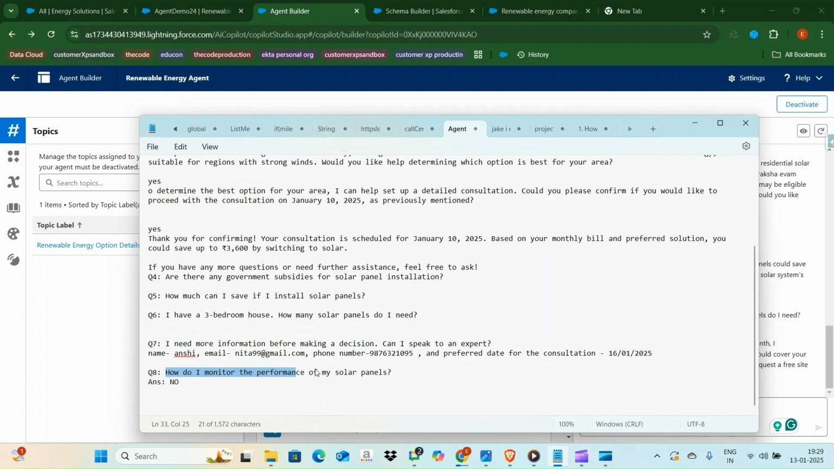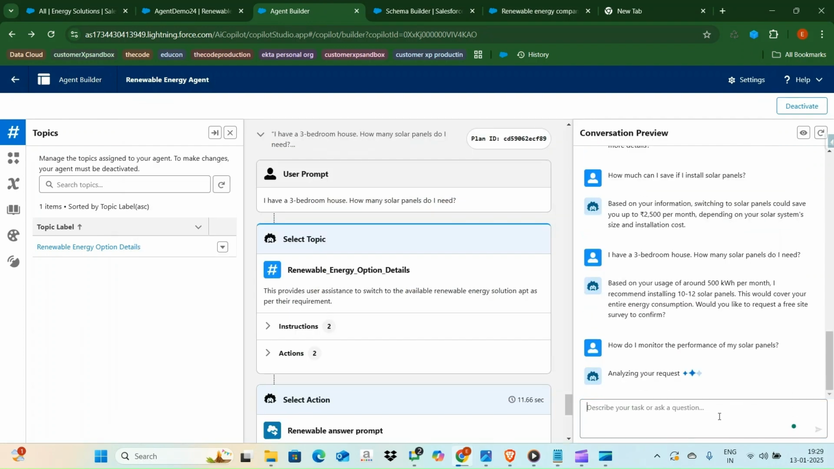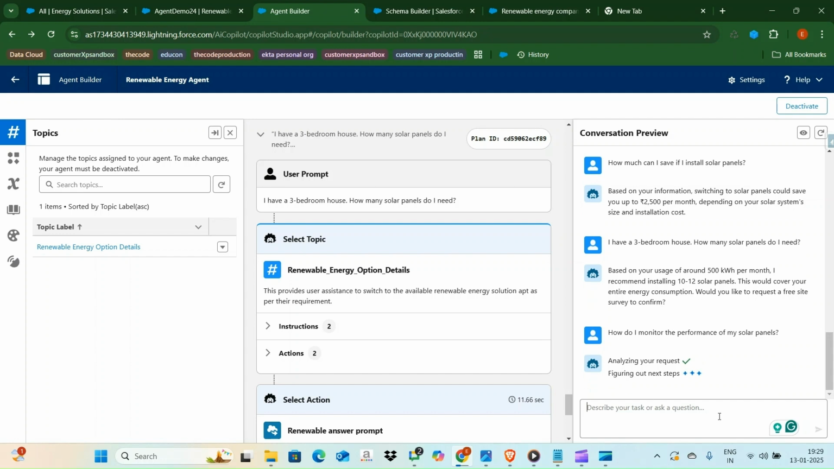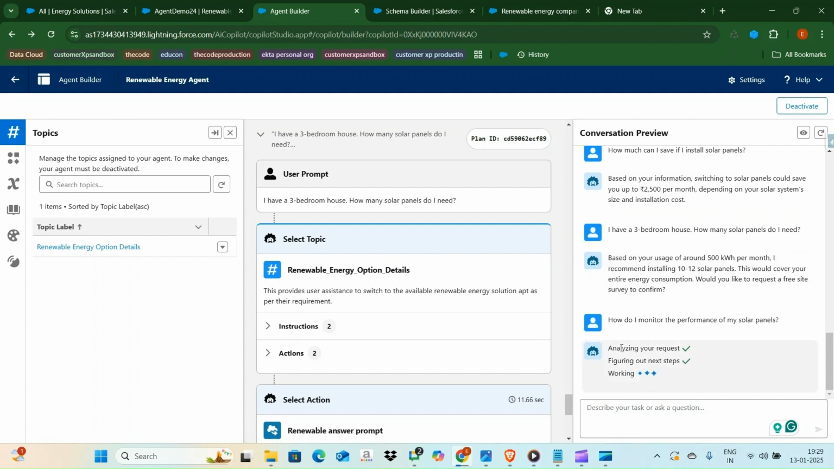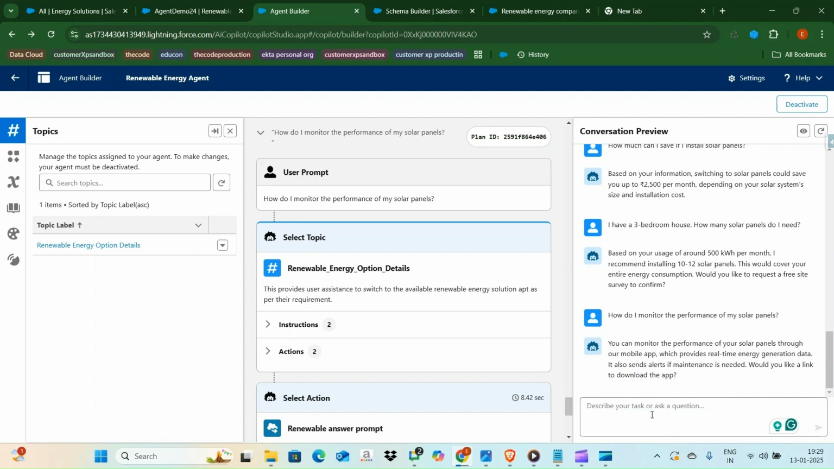Now let's go to the next question. How do I monitor the performance of my solar panel? Copy this question, paste it in the chat window, and hit enter. Let's wait for a few seconds. All these answers are coming from the prompt builder. This answer again comes from the prompt builder. I already gave the instruction to my agent: if someone is asking this type of question, you can fetch the details from the prompt builder.